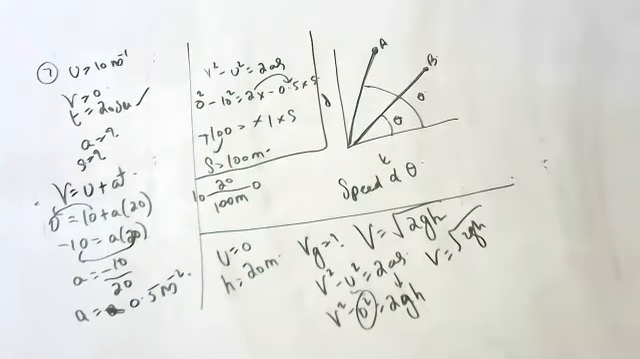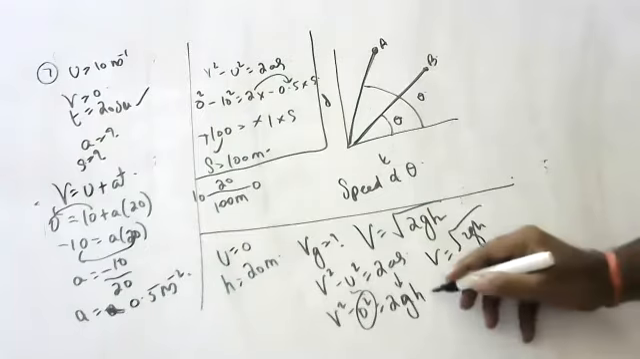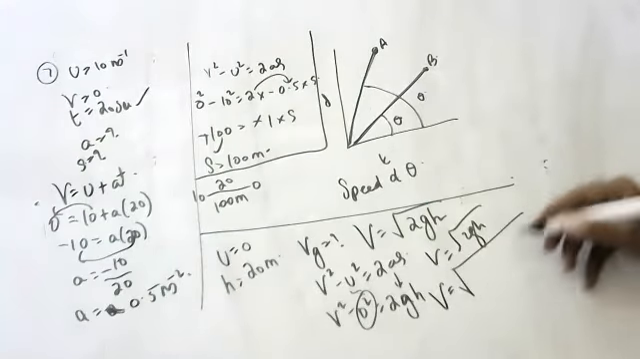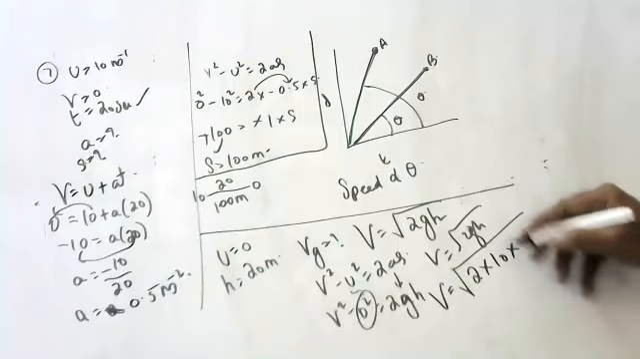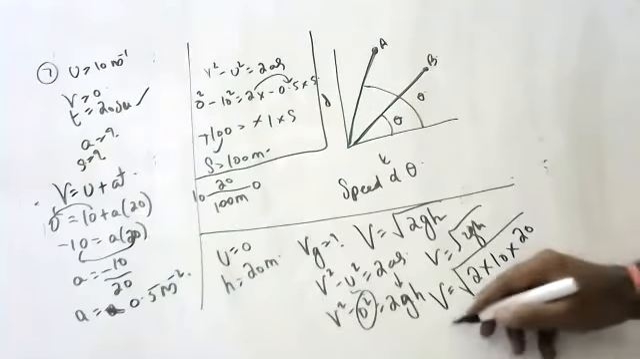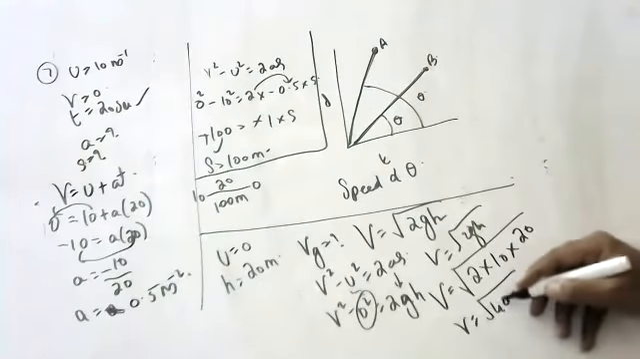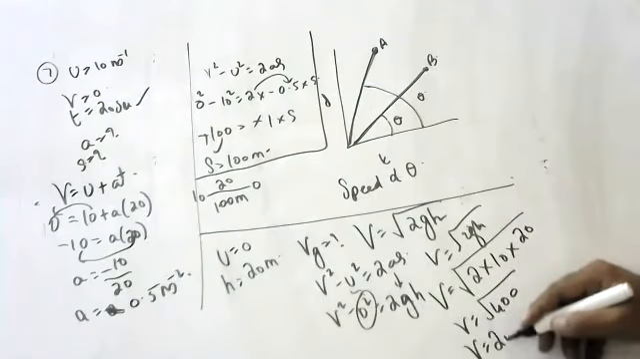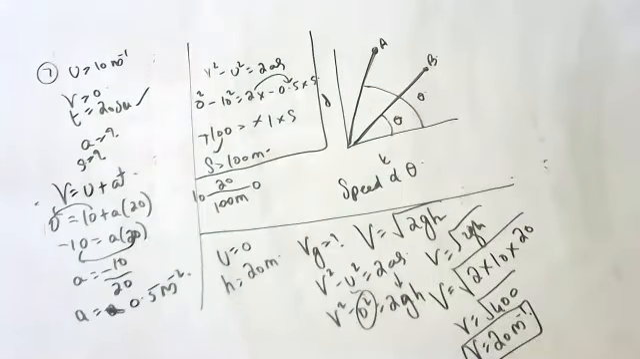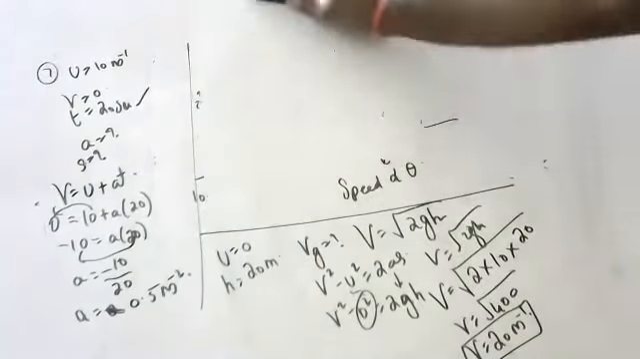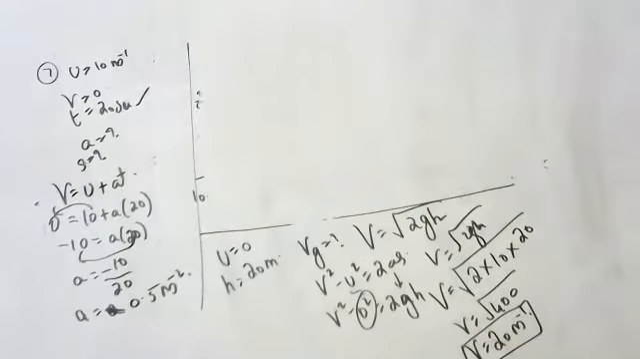Now, can anyone tell what is the velocity while hitting? Yashasvi, can you tell? V is equal to root of 2 into 10 into 20, so V is equal to root of 400. So 20 meters per second. The velocity while hitting the ground is 20 meters per second if the body is dropped gently from 20 meters height.